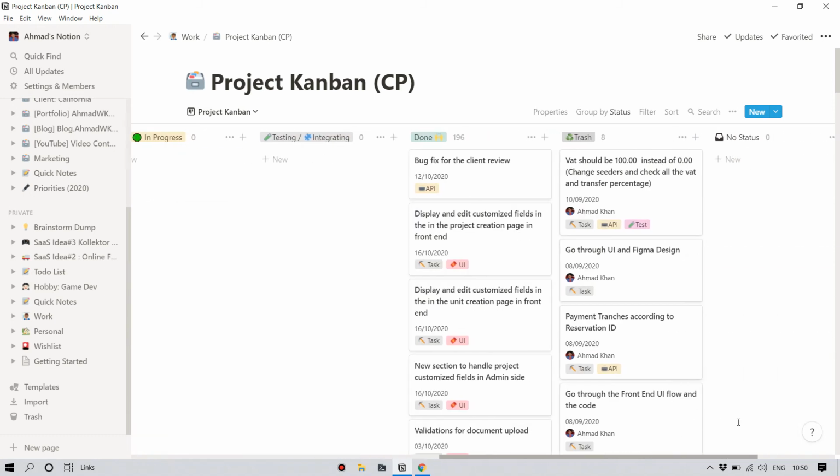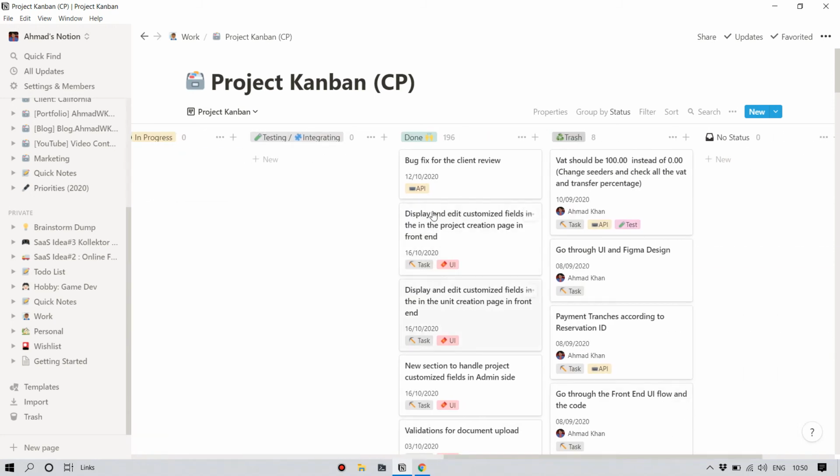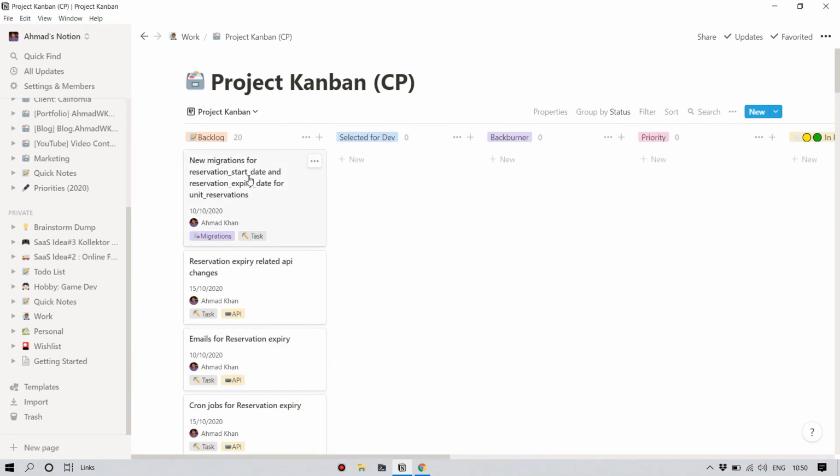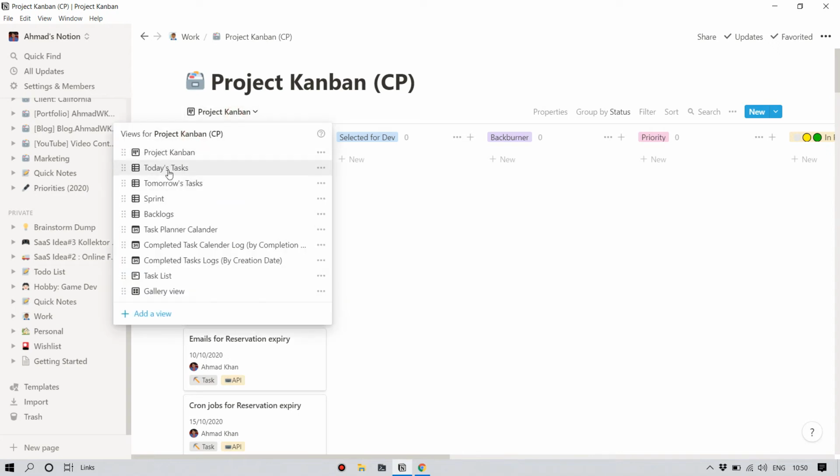What is interesting is that you can customize how this card looks and how each task looks, and you can even go here and add a view. So a view is like a new way of presenting the Kanban board. So you can present the Kanban board as a board. So you can present it as calendar. You can present it as gallery.